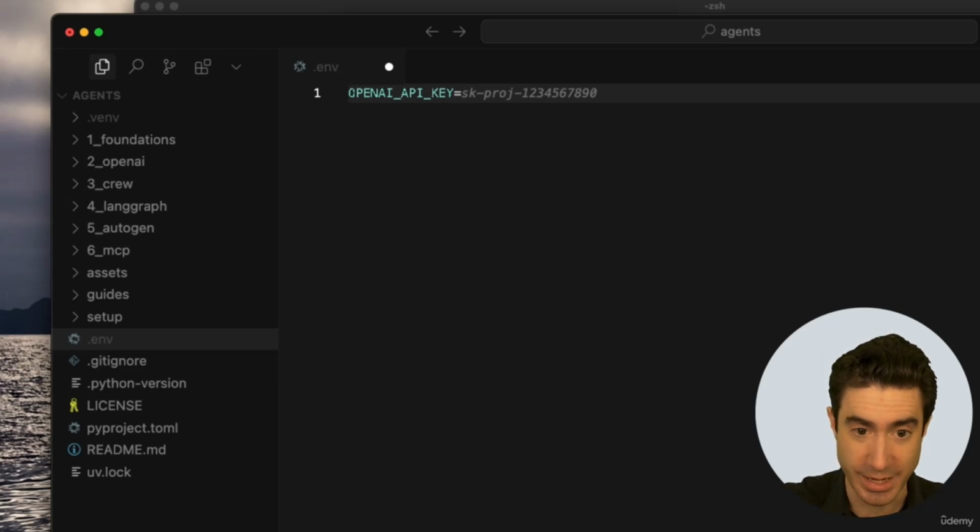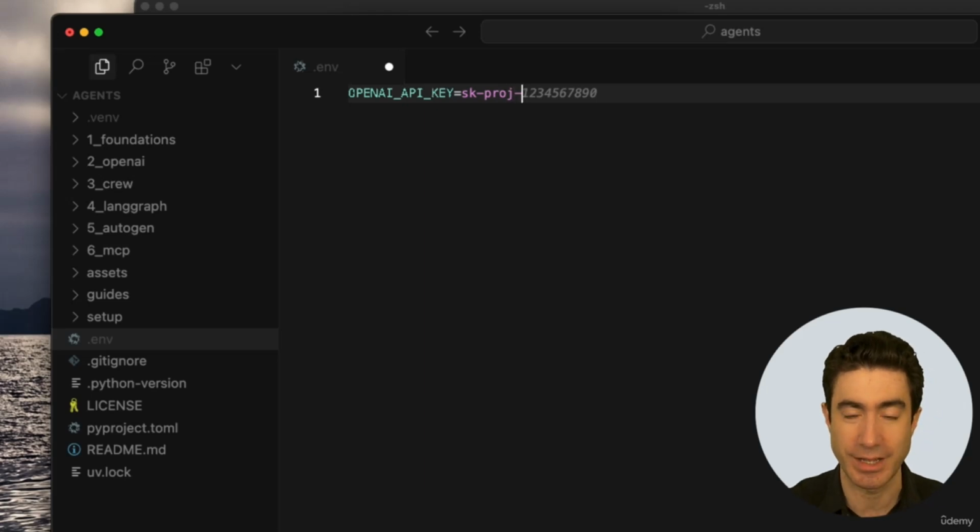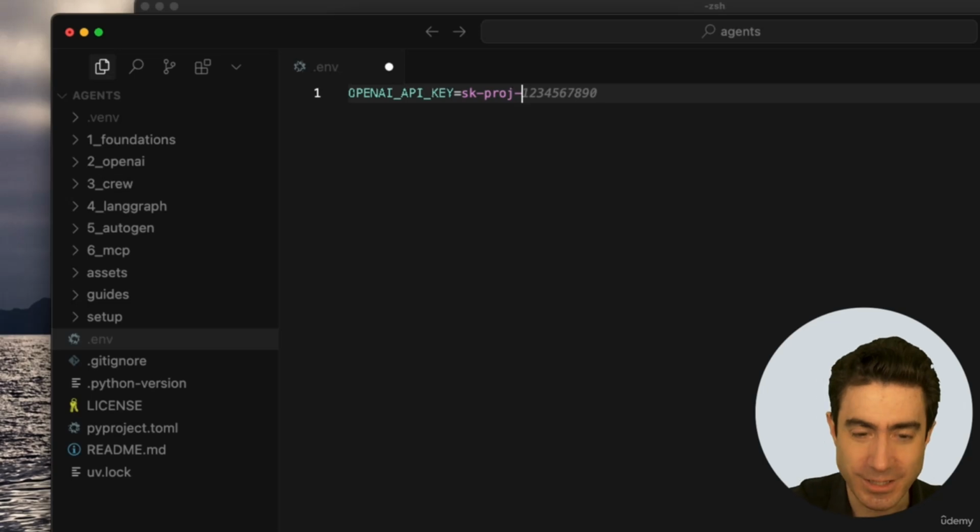All right, what comes next is you simply paste in here exactly the key that came from OpenAI, and it should begin sk-proj and then a bunch of letters and numbers with maybe an underscore symbol as well. And that should all come there, a bunch of them, not 1, 2, 3, 4, 5, 6, 7, 8, 0 as it has here in Cursor, but a real key, and not sk-proj and then another sk-proj or anything like that some people have done. It's got to be just right.